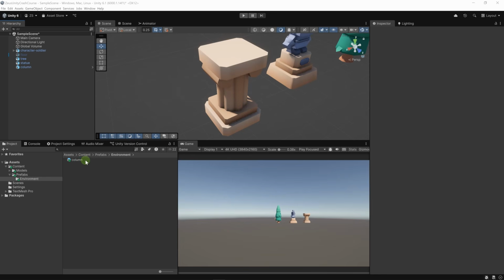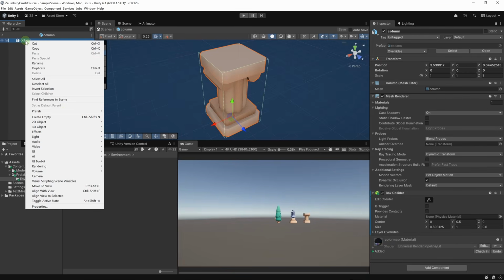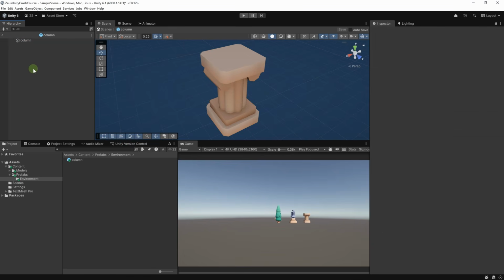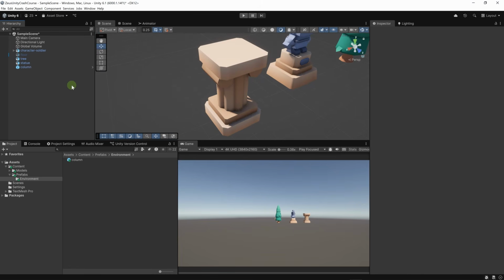I will not dive into this, but a quick way to fix it is to go into the prefab. So let's double click on column here. And what we can do here is right click, then go to prefab, then unpack. That way we remove the link to the model. And when we save, the prefab will have a blue box icon. In prefab mode, I usually disable this autosave feature because I don't like that it saves and possibly slows down the editor every time I change a little property. So I disabled it, but if you have changes on your prefab and you try to exit prefab mode by clicking on this arrow, it will notify you that you have unsaved changes anyway.